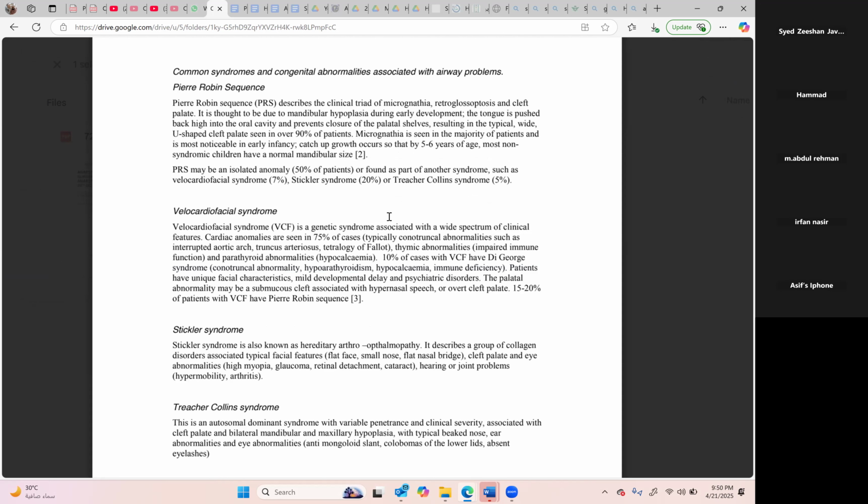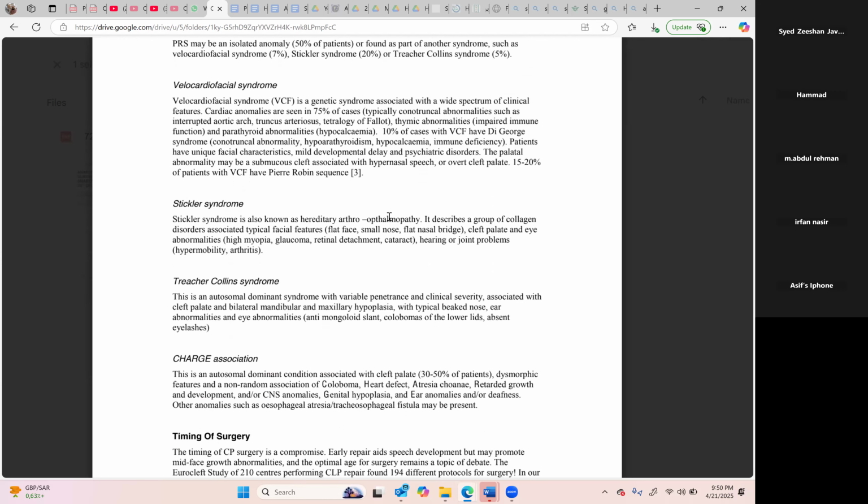The tongue is pushed back high into the oral cavity and then results in the typical U-shaped cleft palate seen in over 90% of patients. So you should be knowing a few words, not too much detail. At least these two syndromes can commonly come in this scenario. If you can remember all of them, that will be great.